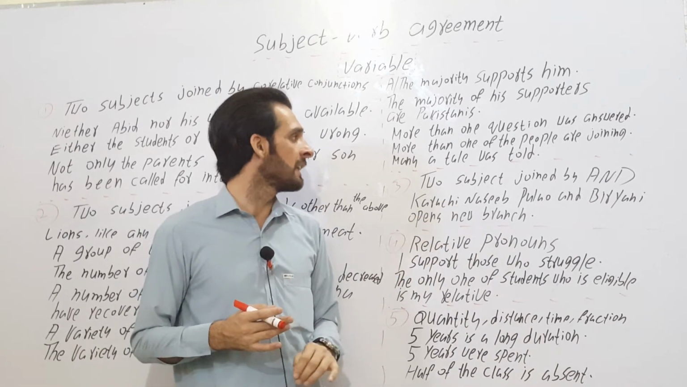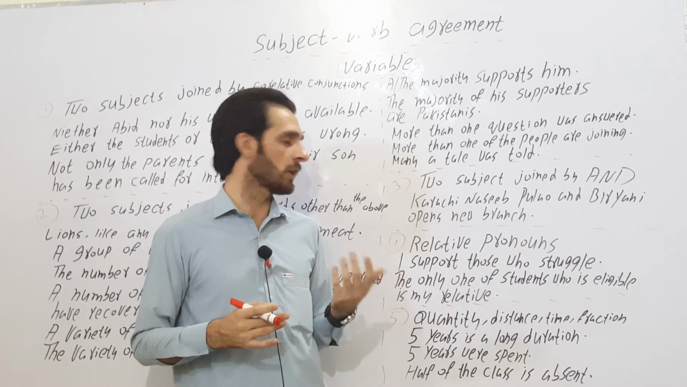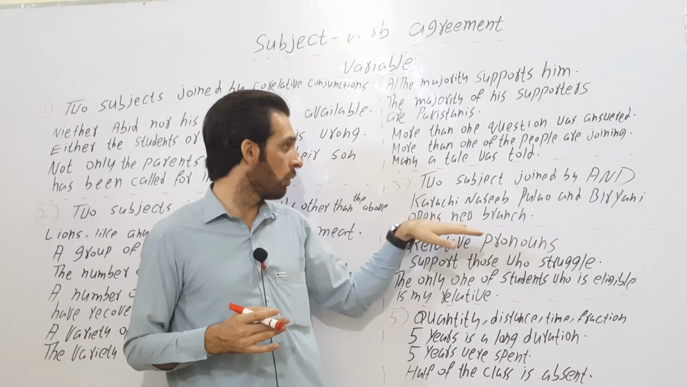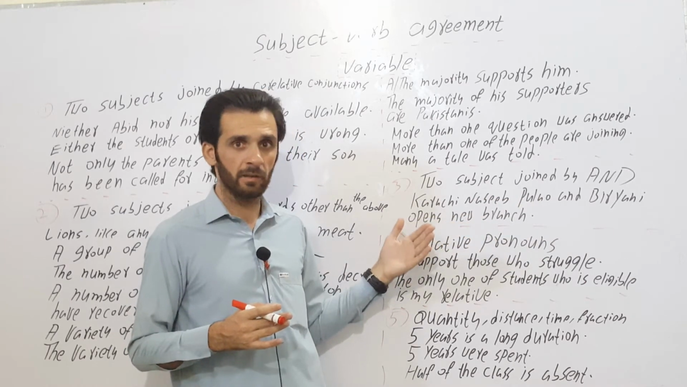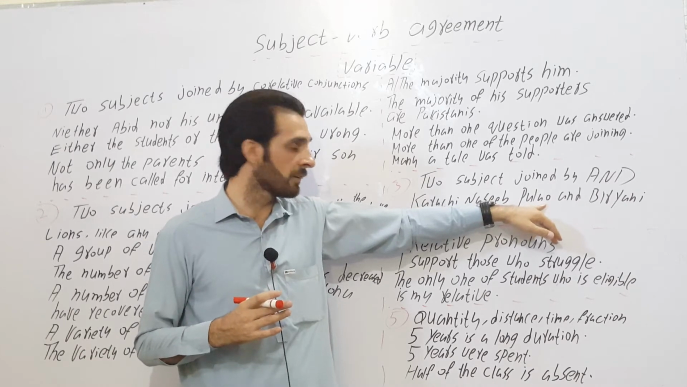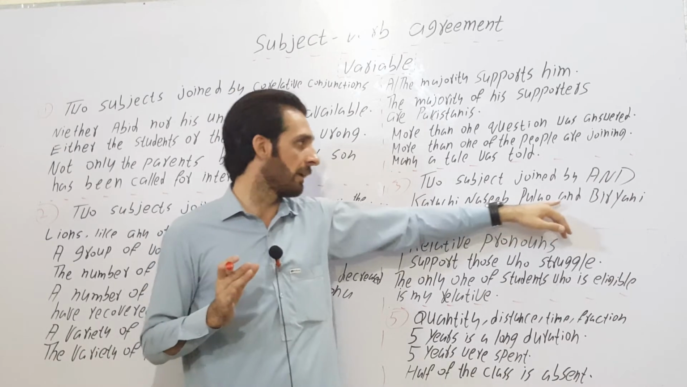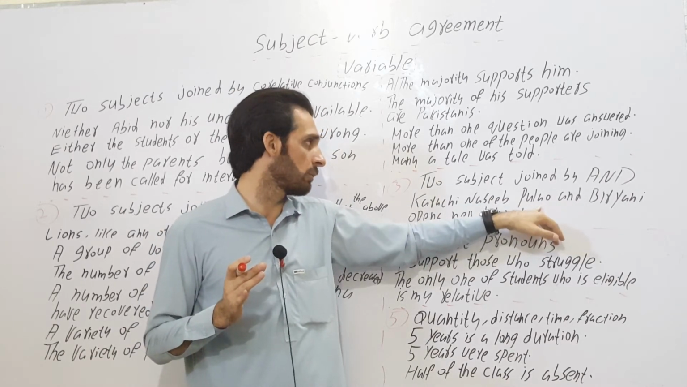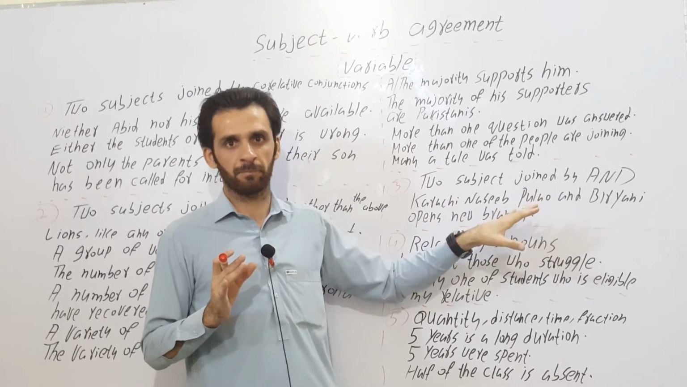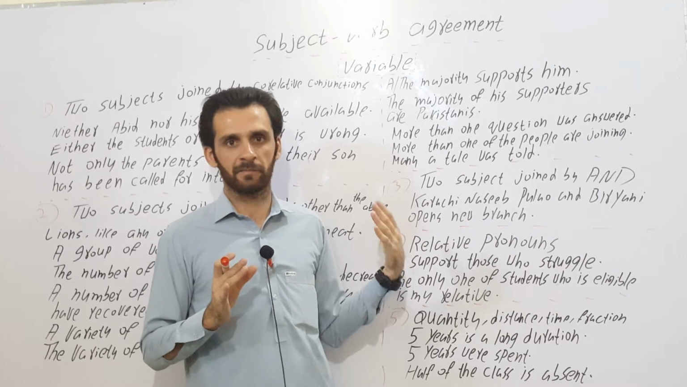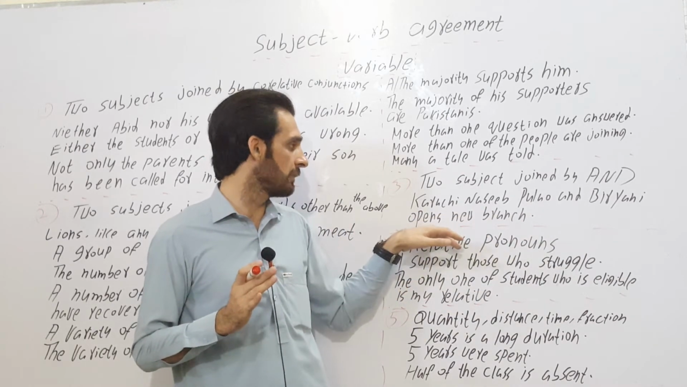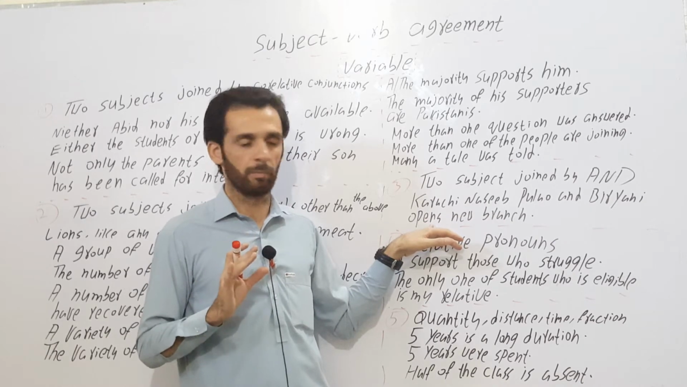Consider this sentence: Karachi Nasib Pulao and Biryani opens new branch. What opens a new branch? Karachi Nasib Pulao and Biryani. This is the subject, and here two nouns are joined by and. But these are representing one and the same entity. They are referring to a single entity. Therefore, we have used here opens, not open.